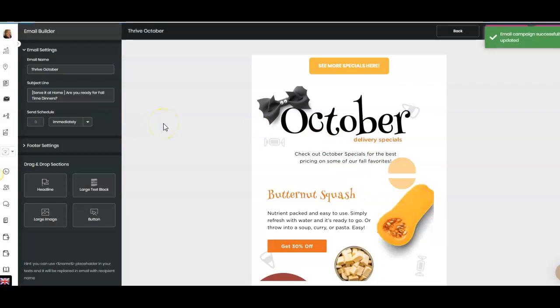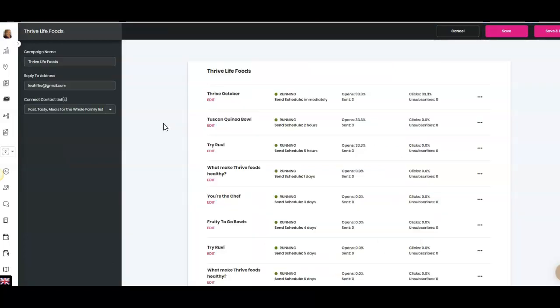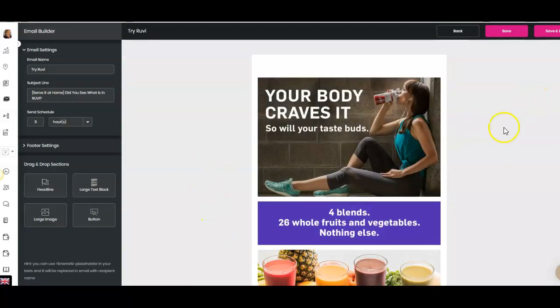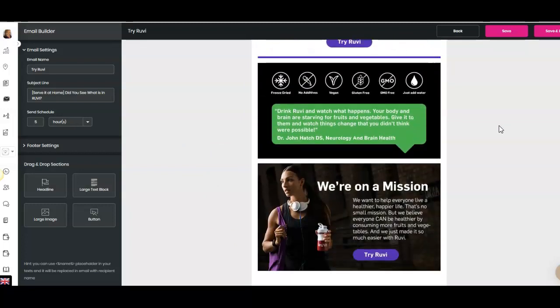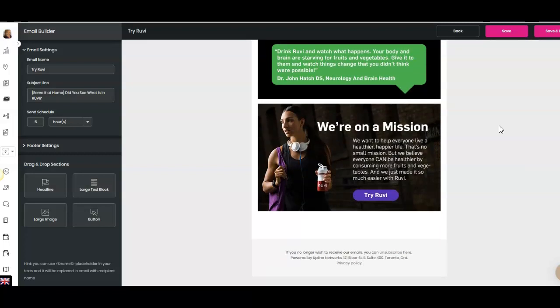Now I did make multiple pages and I can continue to make as many as I like, and these will automatically be running for me as people opt in to my main landing page. So here you have everything running for you. So here I can click on these and just make sure. And I just saw this one come in. I just did these. So we have 3 people already looking at these. I have one immediately, 2 hours after that, 5 hours, 1 day, 3 days, whichever. So you can see how professional it is to just copy and paste this right in there and have it ready to go. How cool is that?